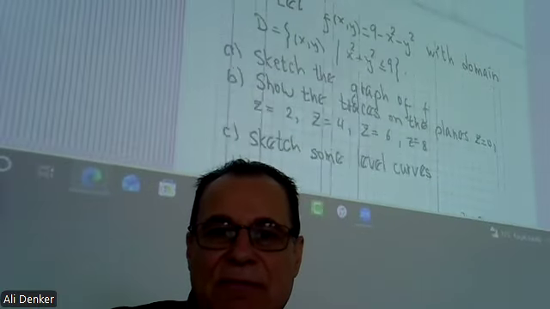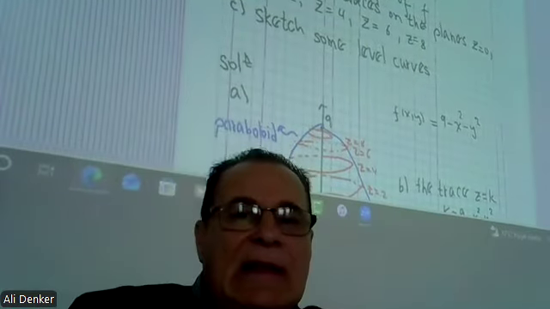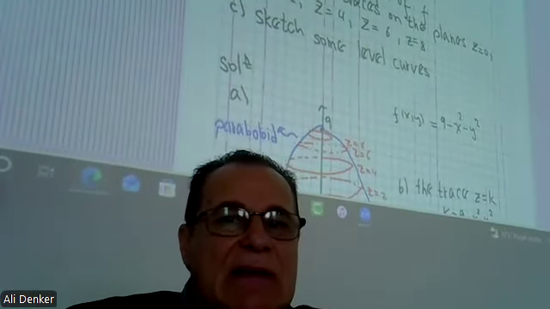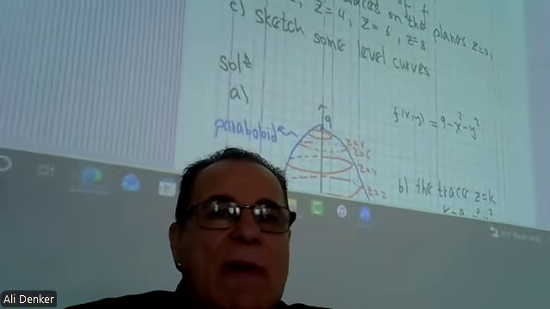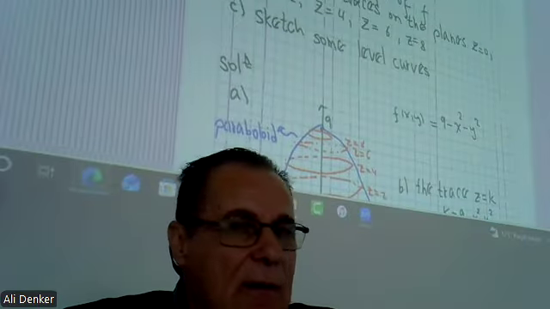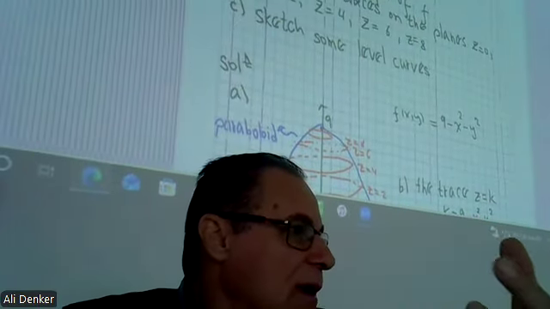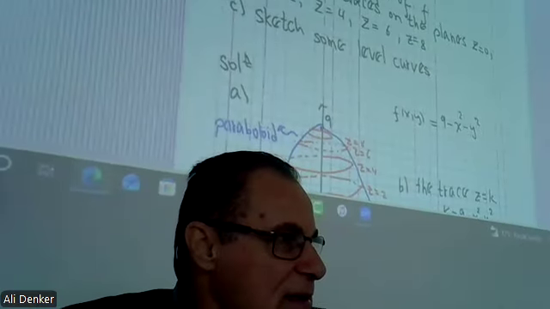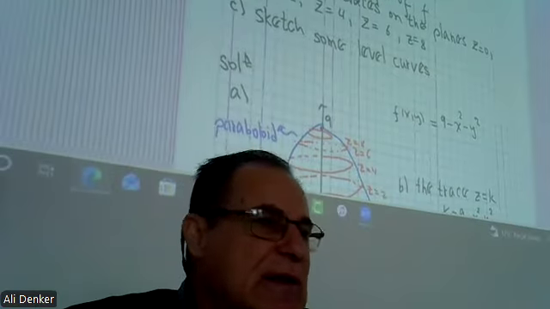So look at this example. Let a function be f(x, y) = 9 minus x squared minus y squared with domain D. D is all (x, y) such that x squared plus y squared is less than or equal to 9.